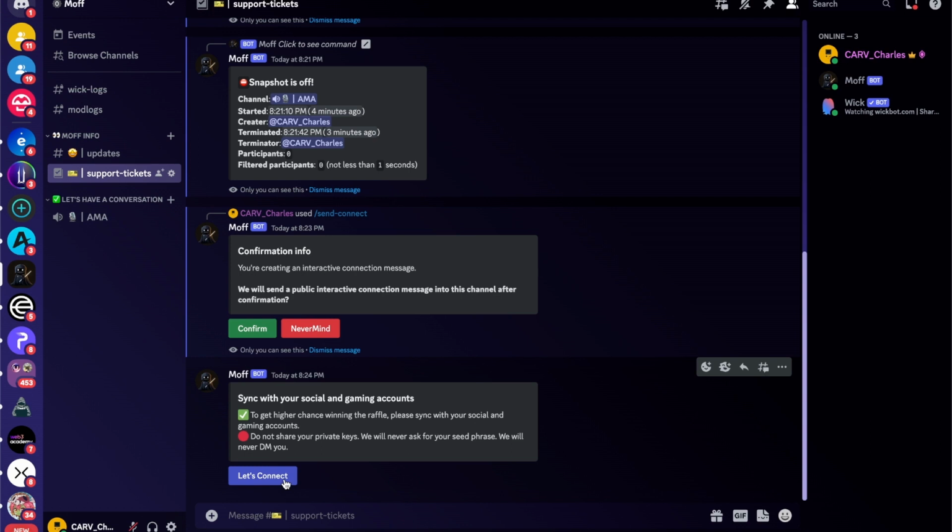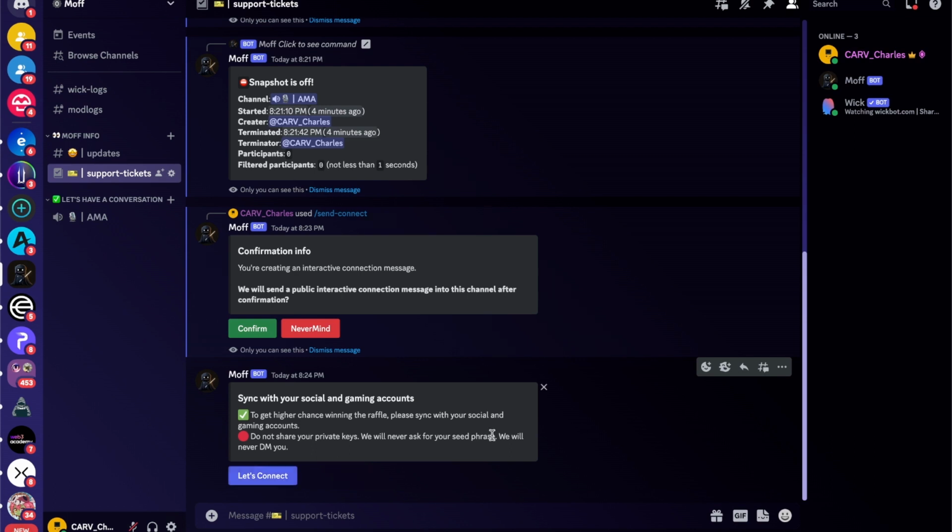Those things are really handy when you want to collect members' information for gifts and rewards distribution. It supports both the Web3 and Web2 ways. If you want to use a wallet, you can do that as well. If you want to do the Web2 social way, you can do that as well.